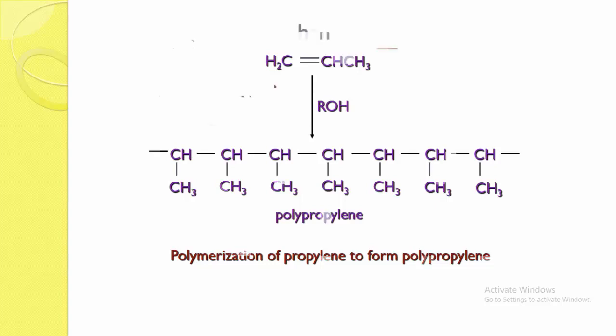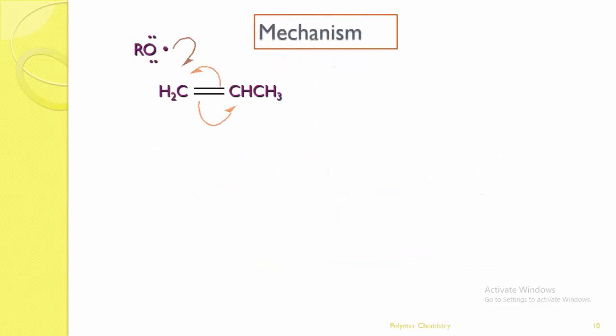Let me see the mechanism. It is a very simple mechanism. Initially RO is the initiator. ROH is taken and forms into a radical, RO with one radical, and propylene molecules. The double bond breaks into radical type, with one radical on the CH2 and one radical toward the CH3, and one radical combines with the RO radical.